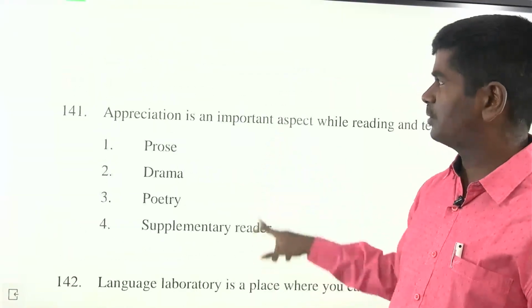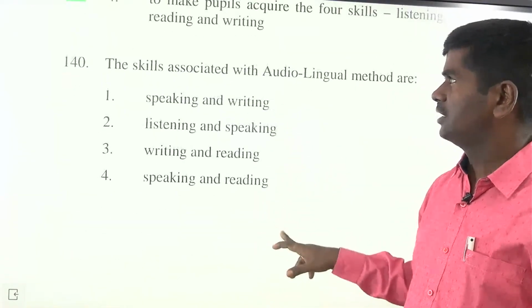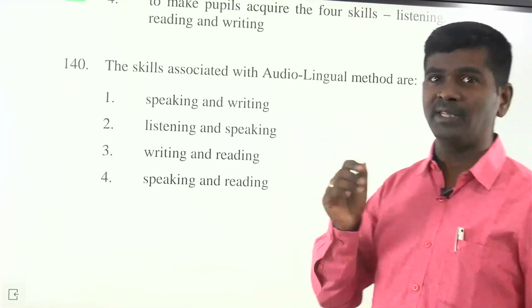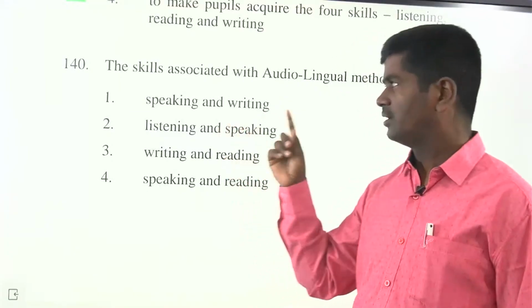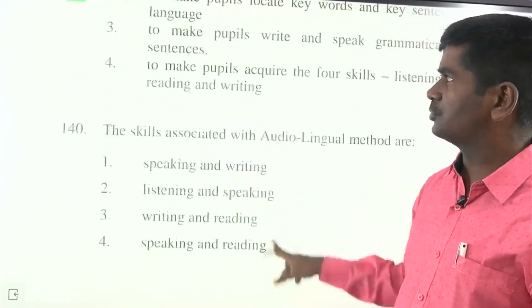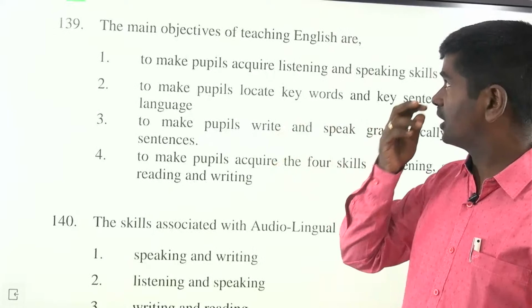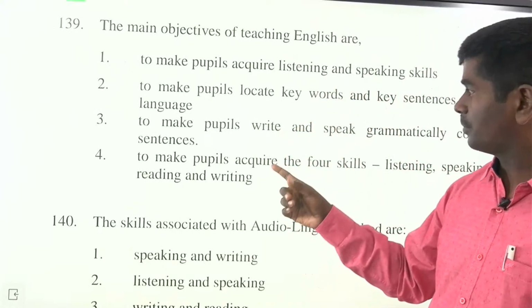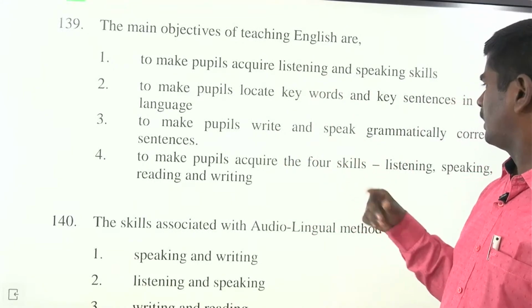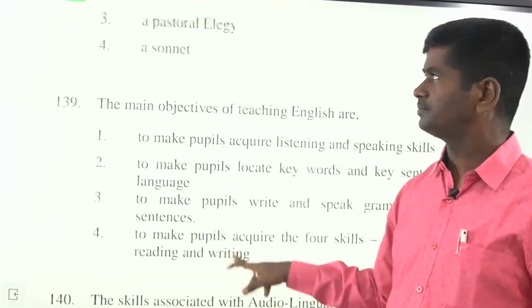So the answer is poetry. Next, the skills associated with the audiolingual method: audio means listening, lingua means tongue, used for speaking. So the answer is listening and speaking, option 2. The main objective of teaching English is to make people acquire all language skills, not only listening and speaking. So the answer is 4.